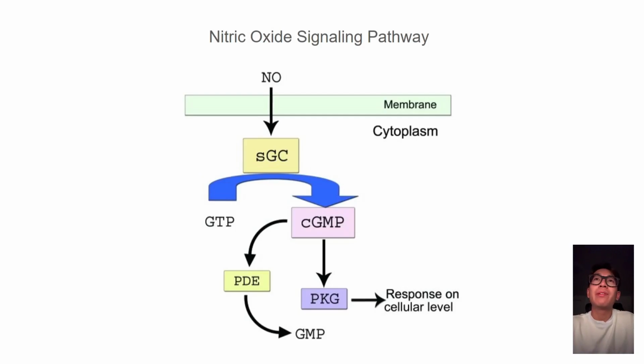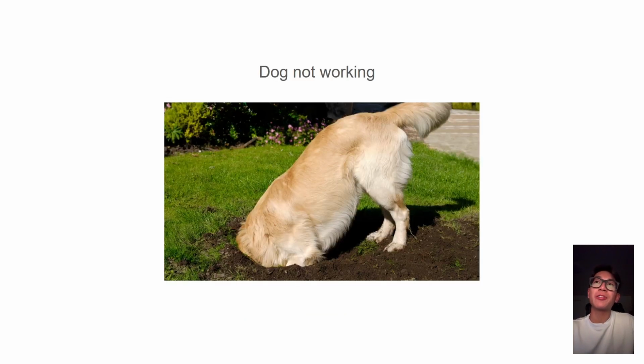This will hopefully be more of a review of the activity we did in class about the dog with erectile dysfunction, but still I'm going to go more in depth and hopefully explain it more clearly. So, G-Dog's dog had erectile dysfunction, and we can trace that back to a signaling pathway.